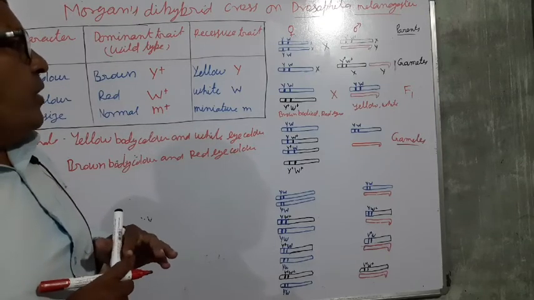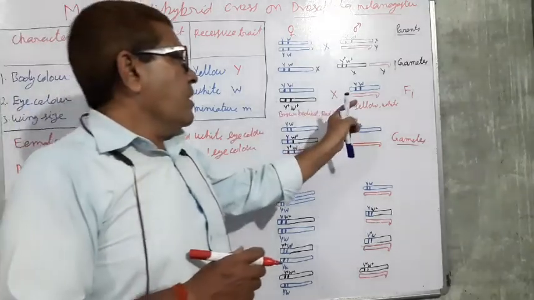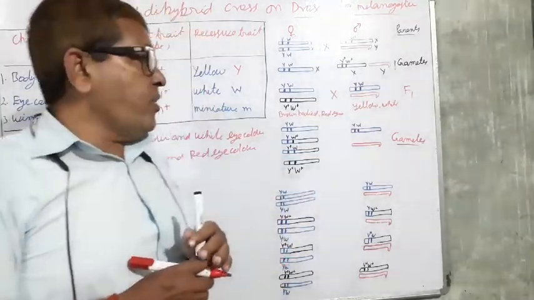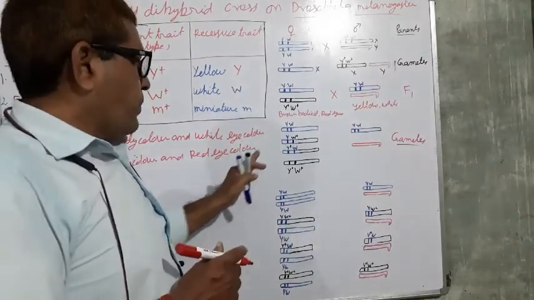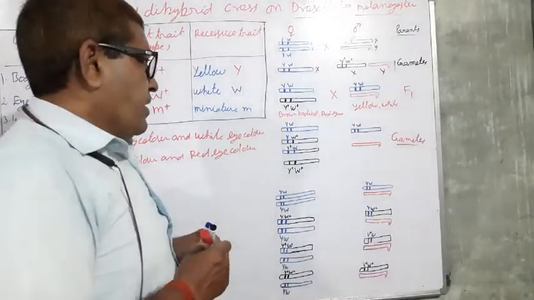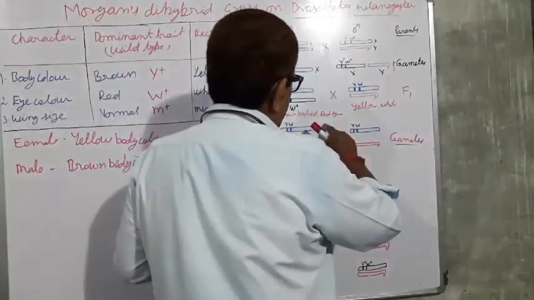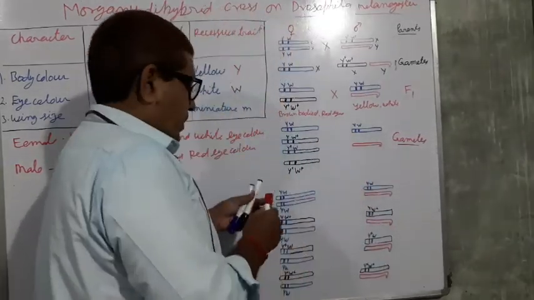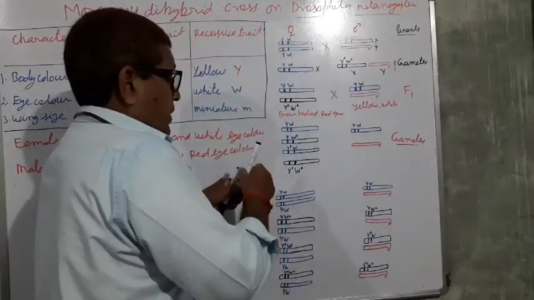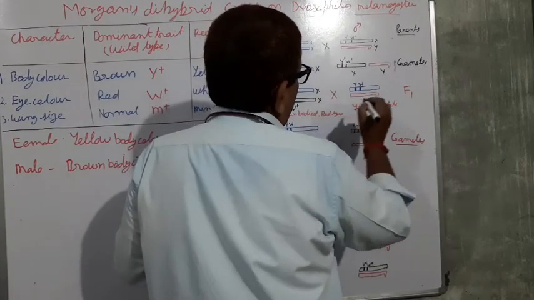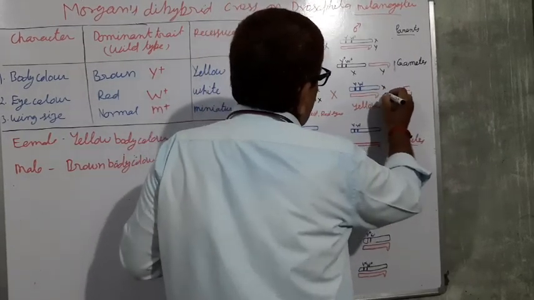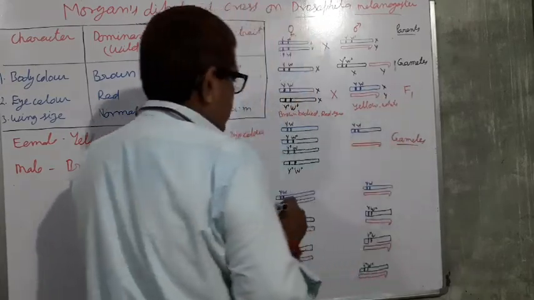And when a cross is made in the individuals of the F1 generation, there are possible types of gametes. 4 types of gametes are produced in the case of the female. These are the X chromosome, this is also an X chromosome, and this is the Y chromosome.